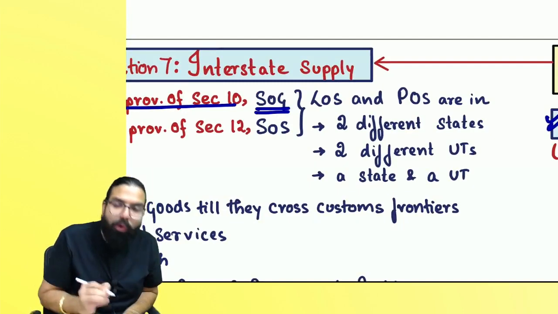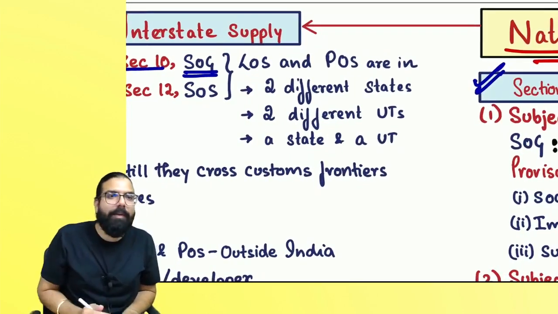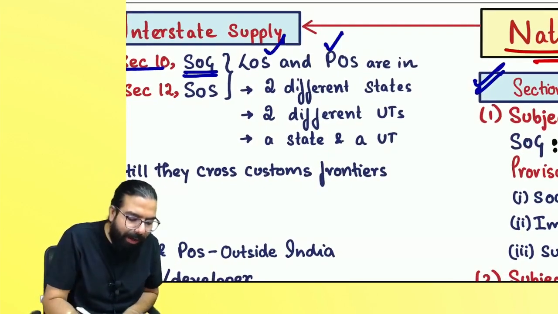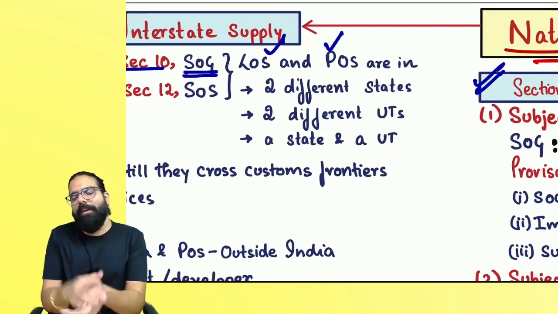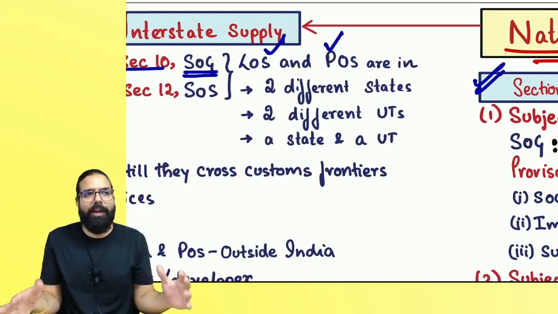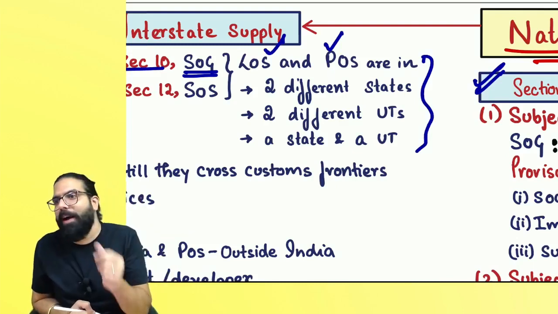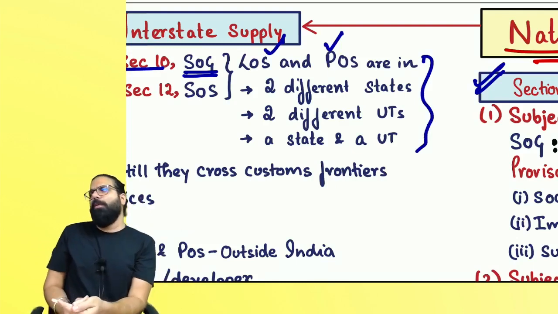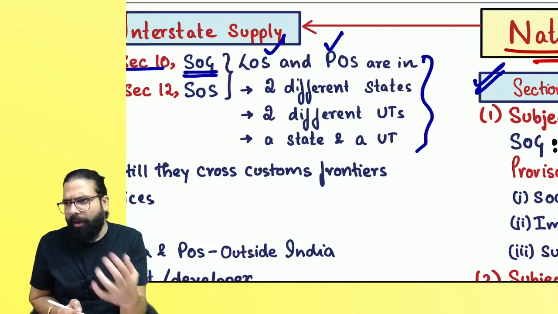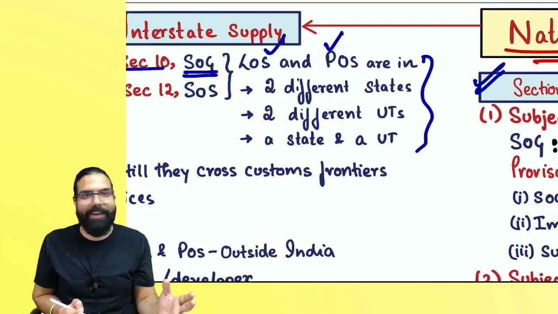If it is a supply of goods, then section 7(1) says that if the location of supplier and place of supply are in two different states, two different UTs, or one state and one UT, it will always be interstate supply, and IGST will come.